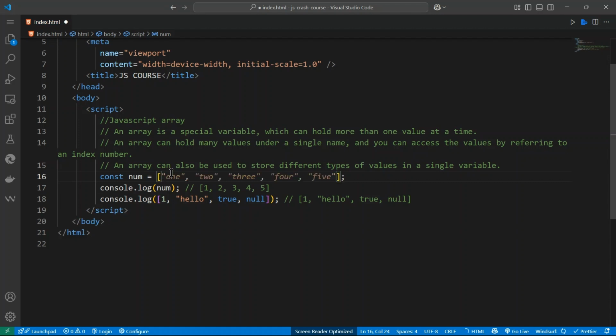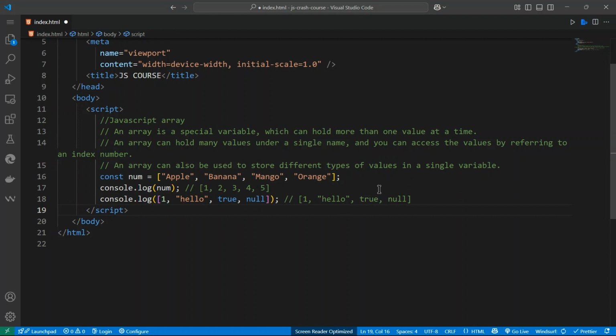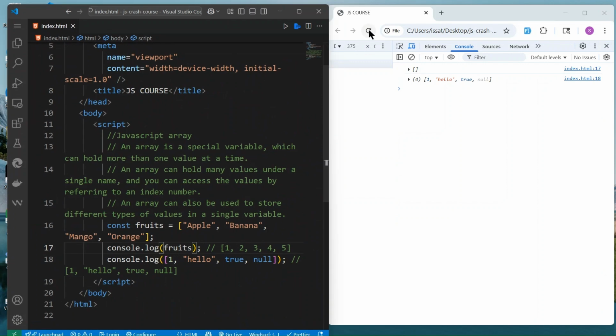So we can do, for example, apple, banana, mango, orange. Let's do this, fruits, and is that correct? Fruits, yes, it is. Okay, if I save that and go back, reload, we get the fruit, banana.